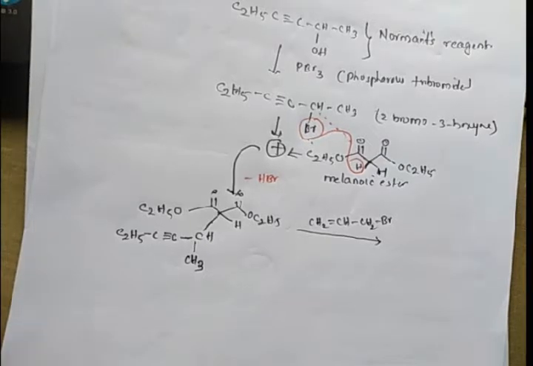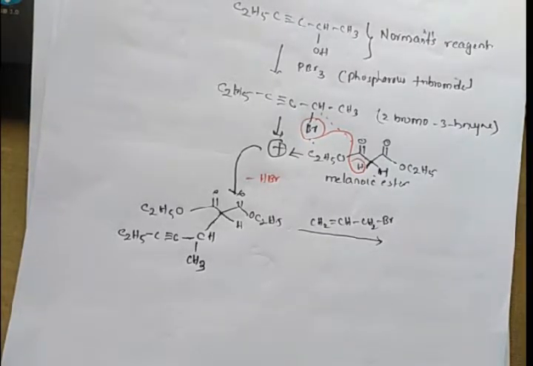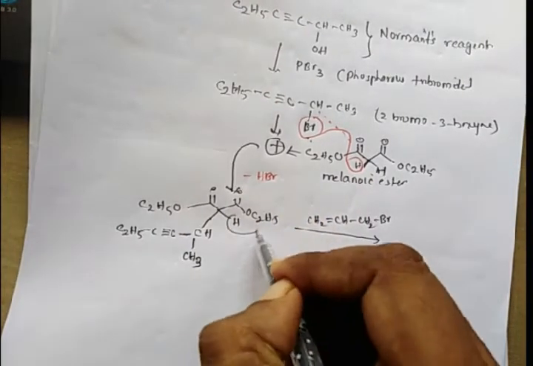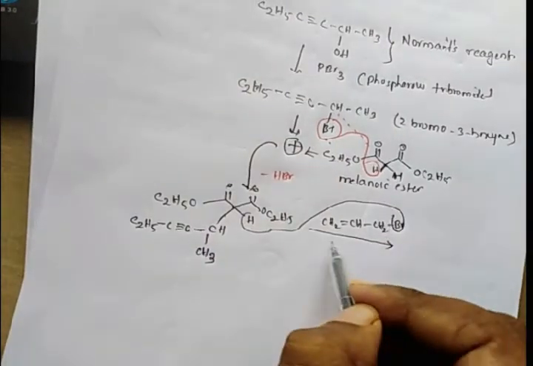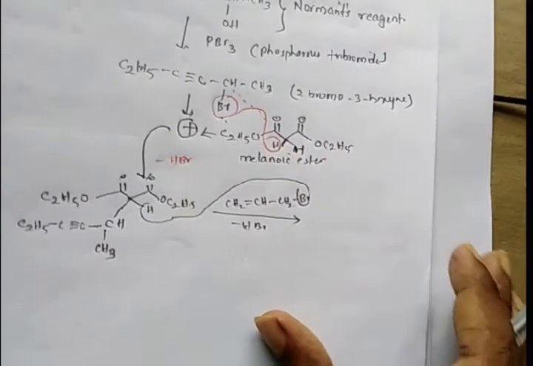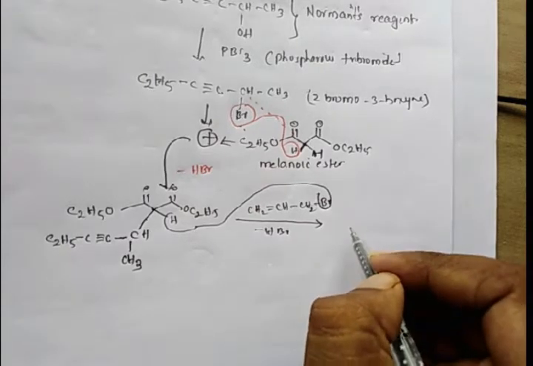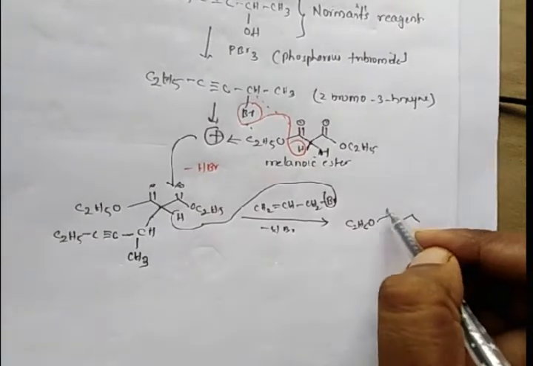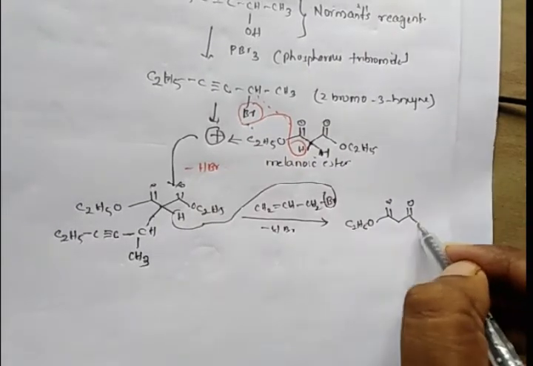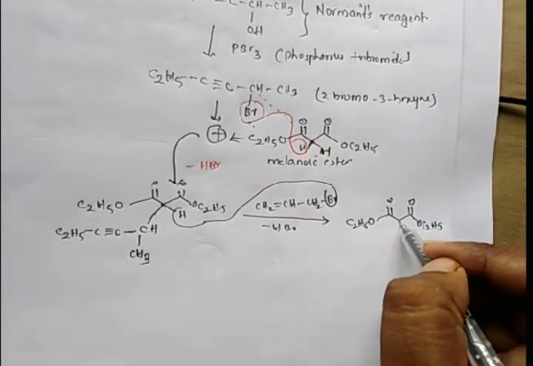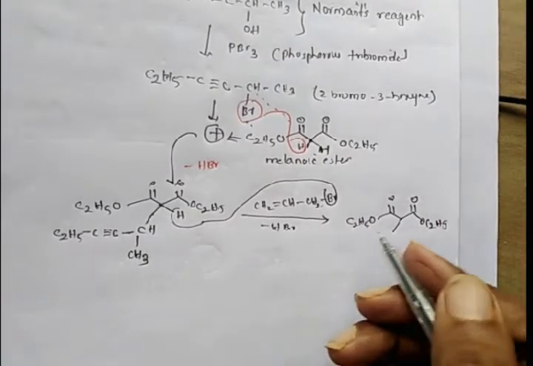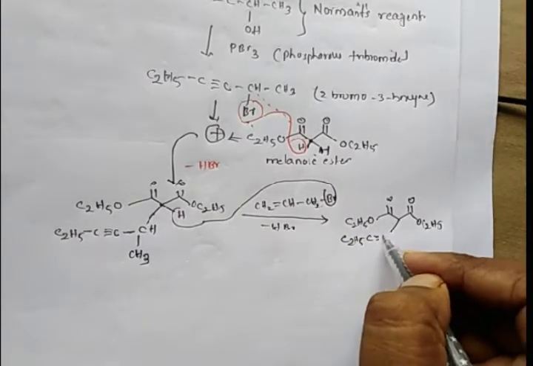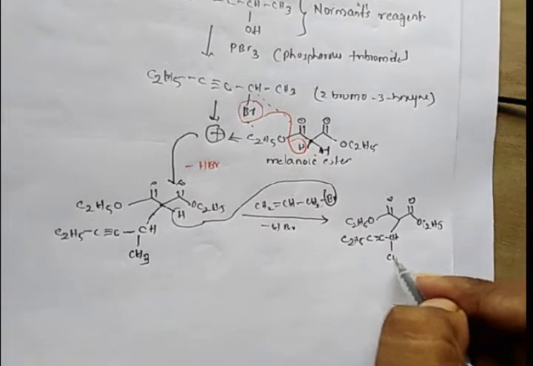So on treating this monoalkylated malonyl ester with this alkylating agent, the alkylation occurs here, and this hydrogen and bromine will be removed as minus HBr, and we will get C2H5O double bond O C2H5, and at one side it is C2H5 C double bond C CH3.